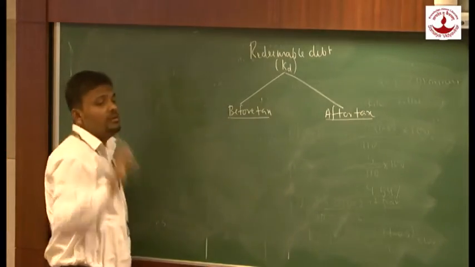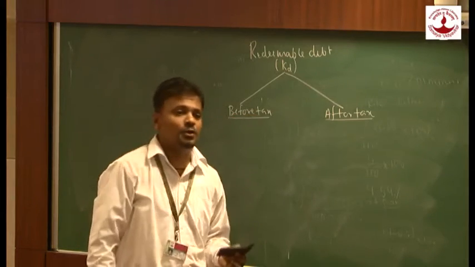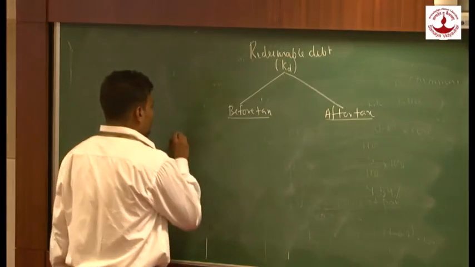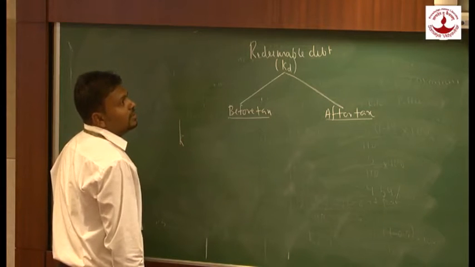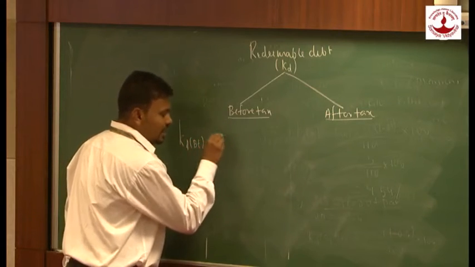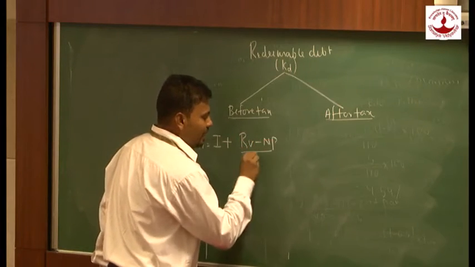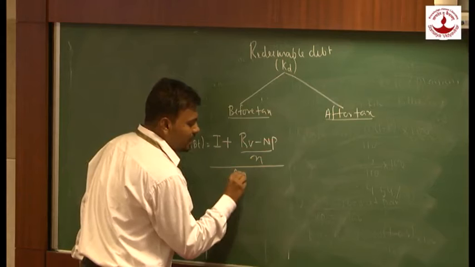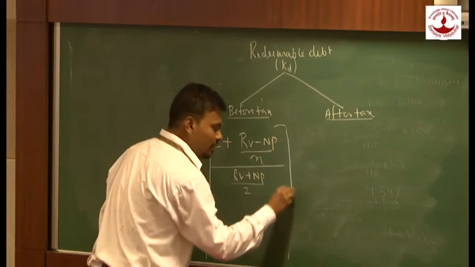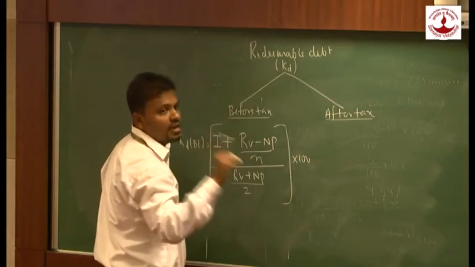Now, what is redeemable debt? Redeemable debt means debt whose payments are made after a specific period of time, maybe 5 years, maybe 10 years, maybe 15 years, depending upon the nature of the debentures. Now, let us see the formula for calculating cost of redeemable debt before tax. The formula would be KD before tax is equal to I plus RB minus NP upon N, upon RB plus NP upon 2, whole bracket, into 100. This will give me the cost of debt before tax in case the debentures are redeemable.